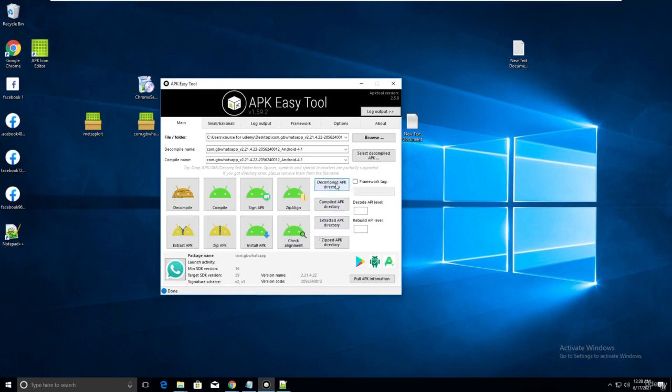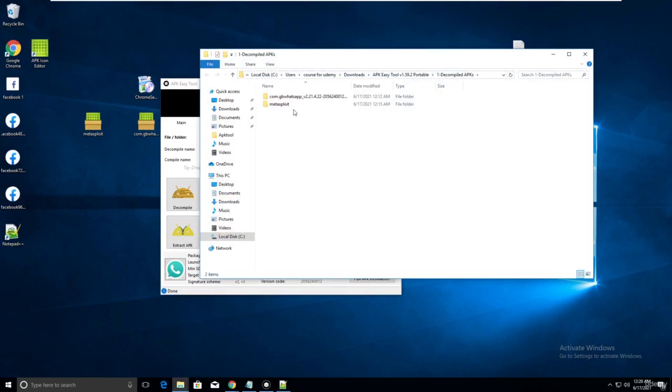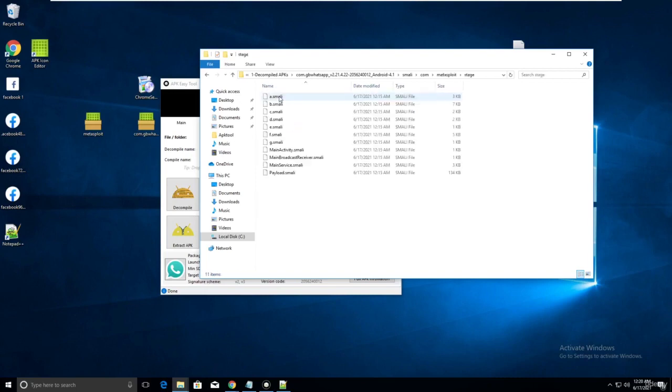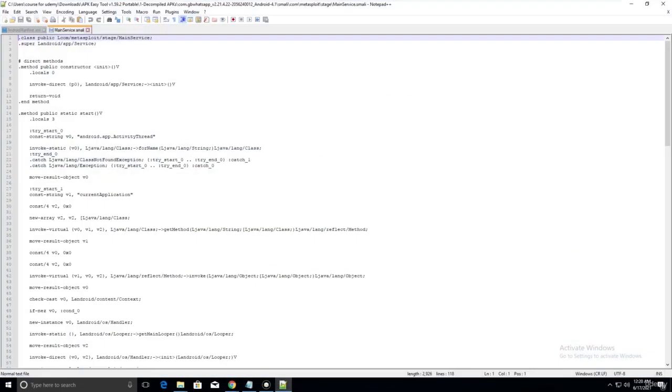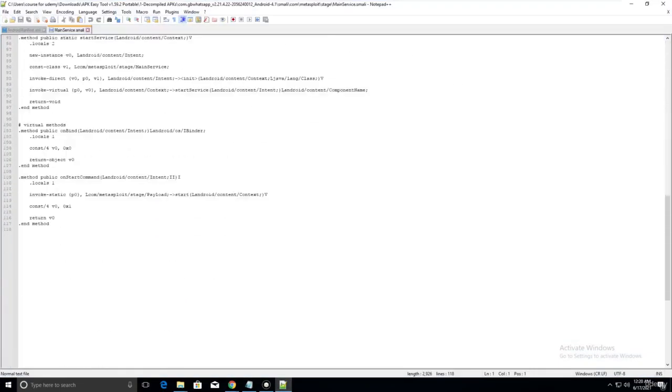Now again go to the decompile folder. Go to the GB WhatsApp, go to the smiley, go to the com. In the last step we pasted our Metasploit folder there. Just open that, go to stage, and you can see there is a main service dot smiley. Edit it with Notepad++, go down. You can see there is a start. Just don't worry about that, just copy this code.